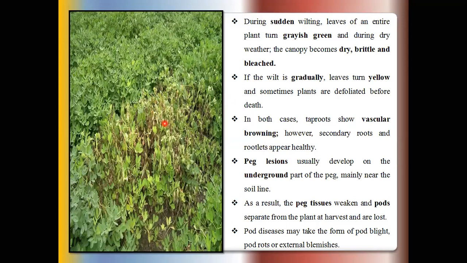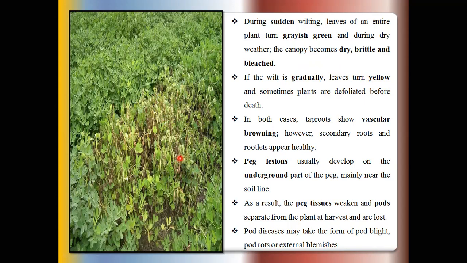After infection, when Fusarium infects the younger seedlings of the groundnut, these plants show different types of symptoms. Some brownish spots may be seen on the stem portion of well-developed groundnut crops.